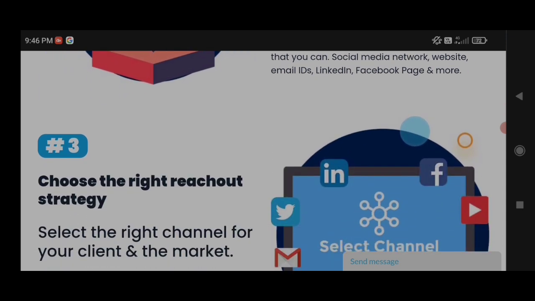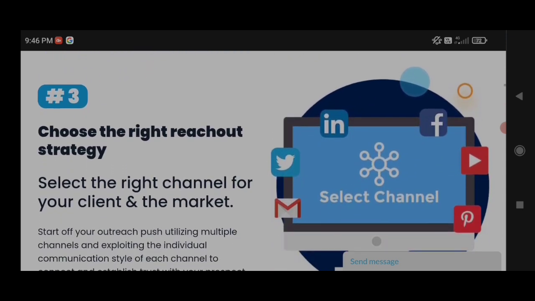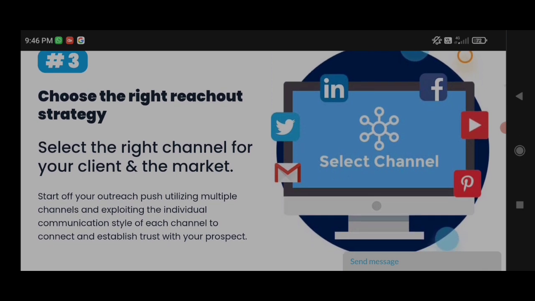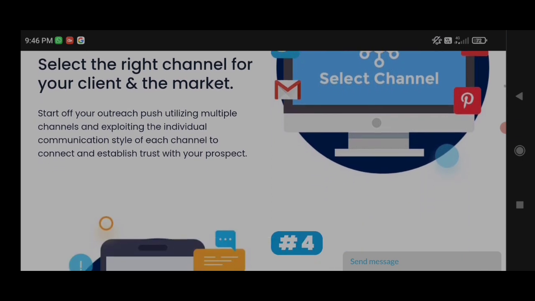Third, choose the right reach out strategy. Select the right channel for your client and the market. Start off your outreach push utilizing multiple channels and exploiting the individual communication style of each channel to connect and establish trust with your prospects.